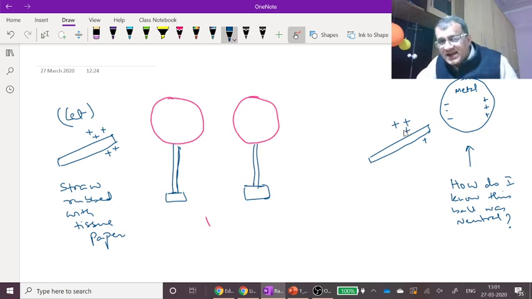Now when I bring this positively charged rod near to it, this is neutral. So the side nearer to it gets a negative charge and the other side is positively charged. Now this plus and this minus will attract, and this plus and this plus will repel. But because these are nearer, their effect is stronger. So the effect of attracting each other is stronger than the effect that they are repelling each other.